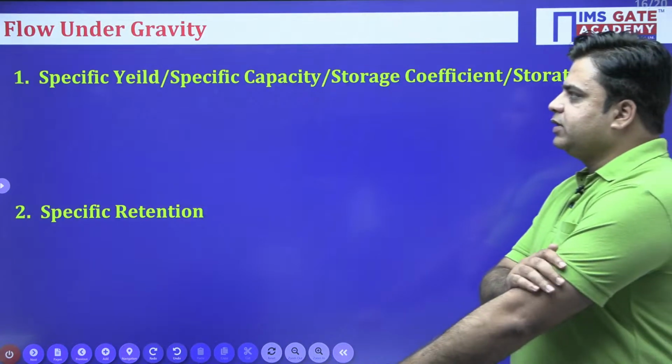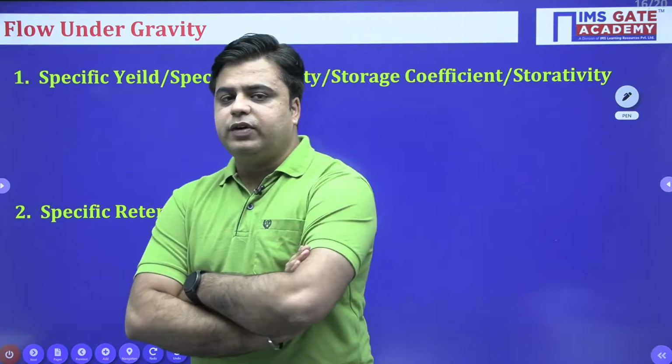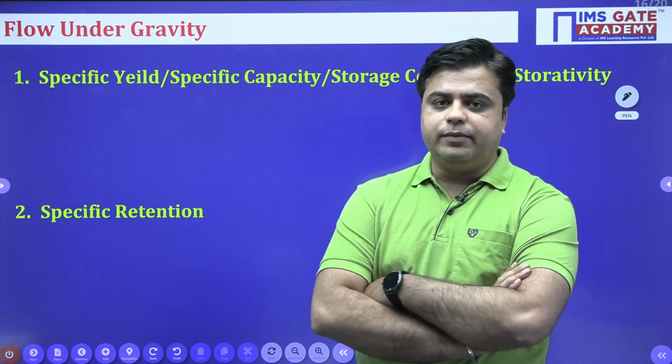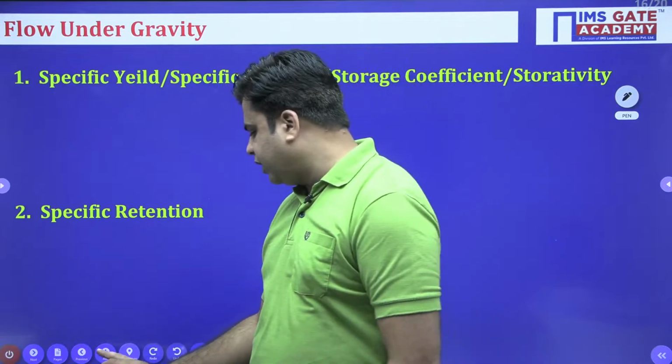So the next topic of discussion is flow under gravity. Before beginning this topic, I'd like to ask you something.